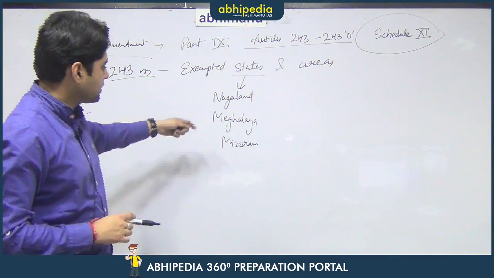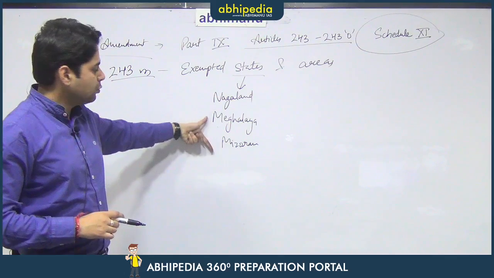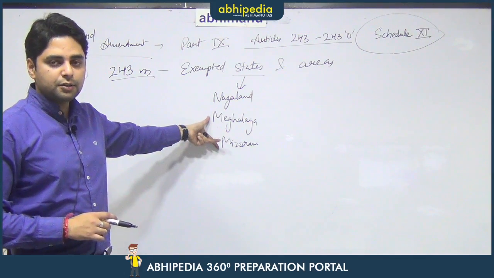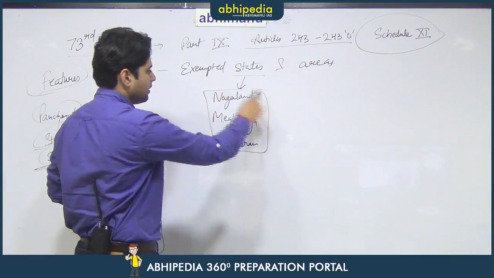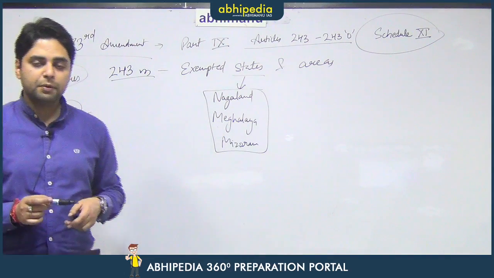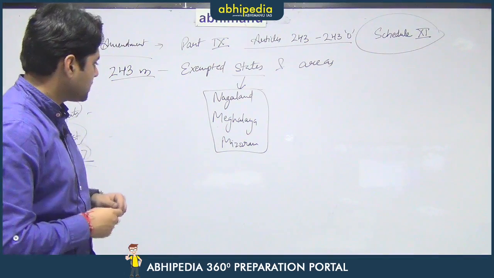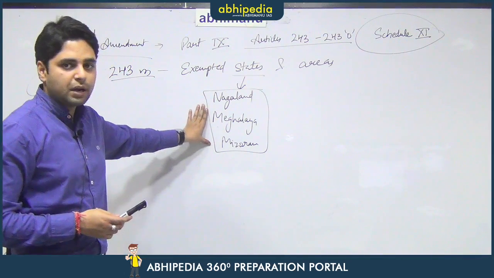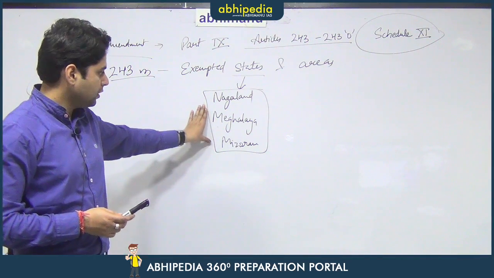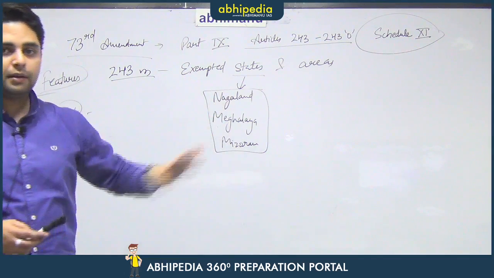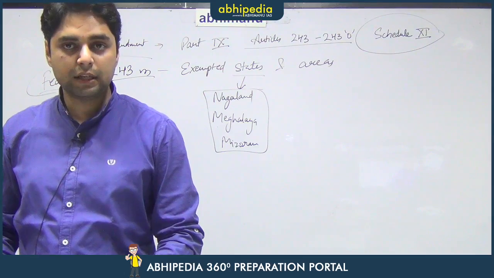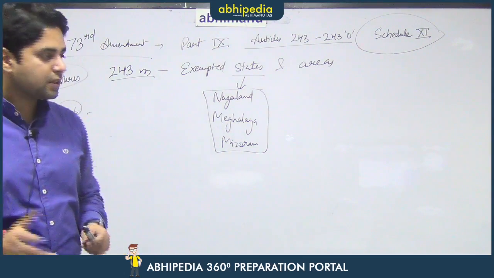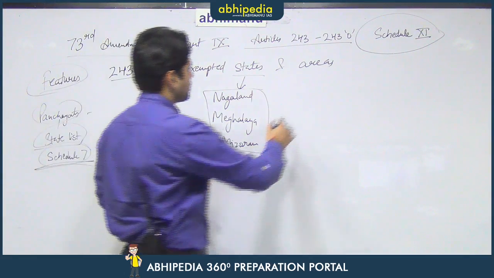The reason for that is that 2 of these states are under Schedule 6 of the Constitution. However, those are separate topics, but the entire states have been kept out of the purview of the 73rd Amendment, because these are 3 such states which have the highest tribal population in India. Therefore, the 73rd Amendment is not applied here, and there is a separate set of laws for these 3 states that we will discuss in a short moment.